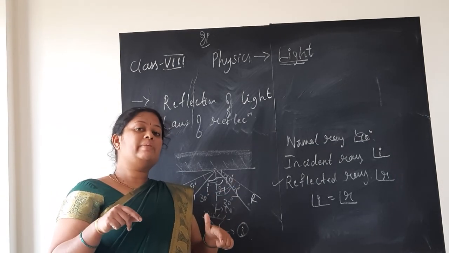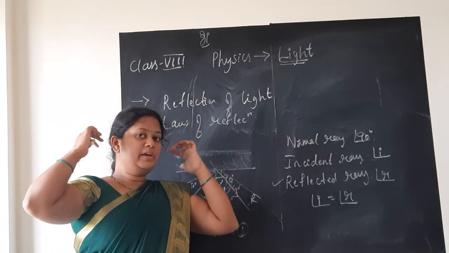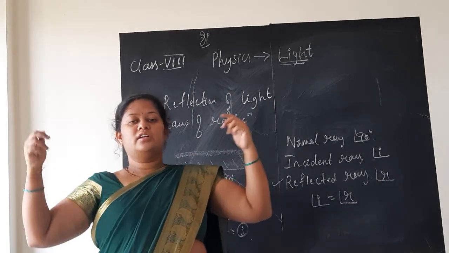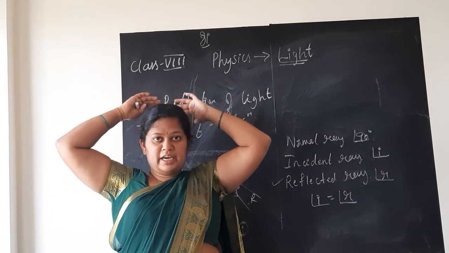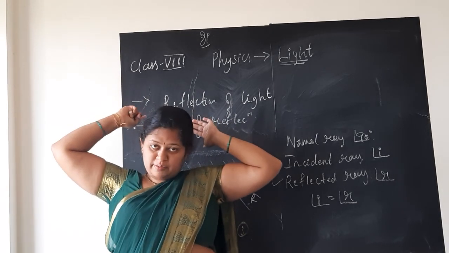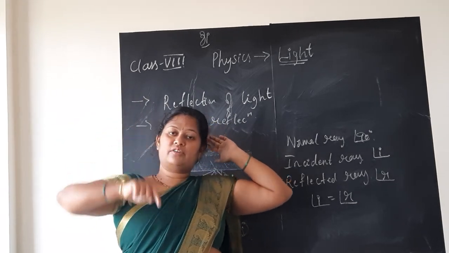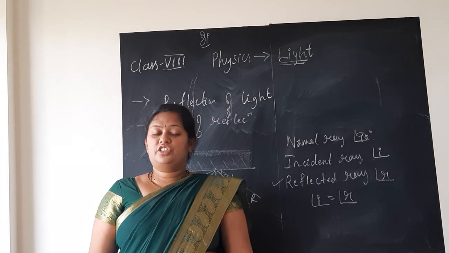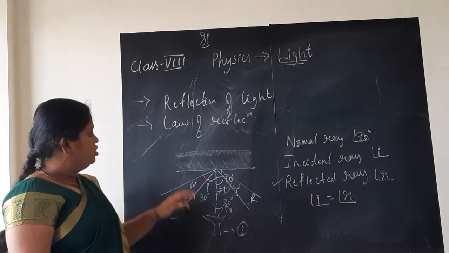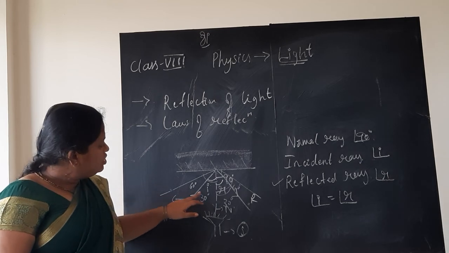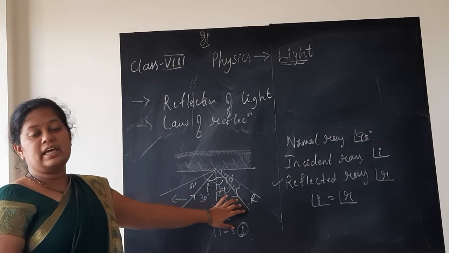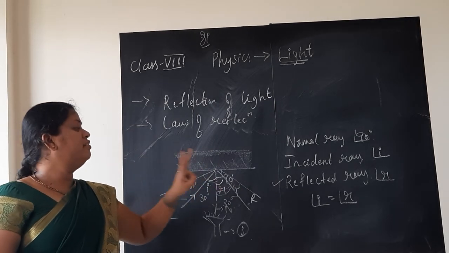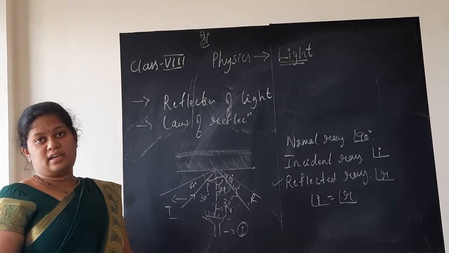When you go to the barber shop, to show your hairstyle behind you, where you cannot see when you are sitting in front of the mirror, the barber will hold one mirror behind you so that you can see the reflection of your back there, and from there it will reflect back to the mirror in front of you, and hence you can see the image. So for an image to be formed by any source of light, a minimum of one incident ray and one reflected ray is required.